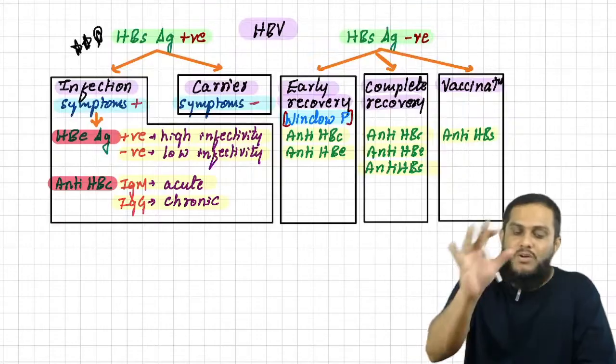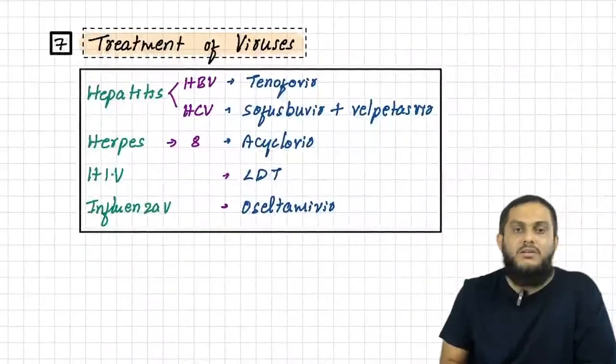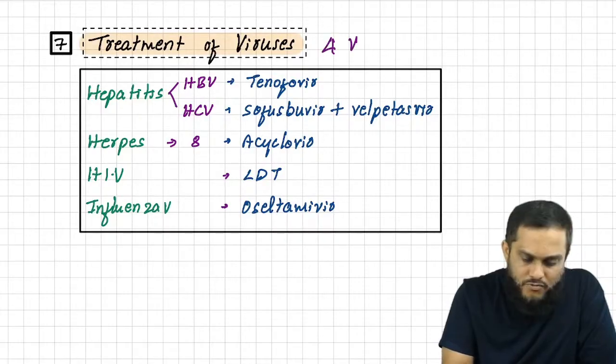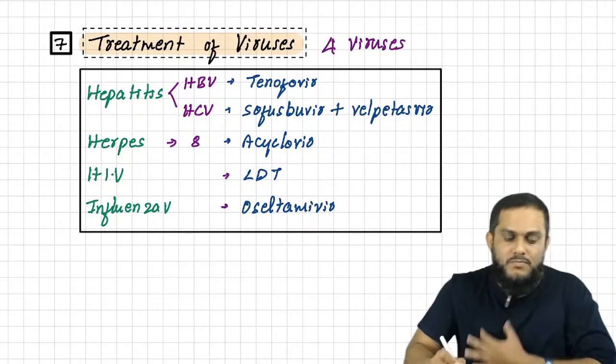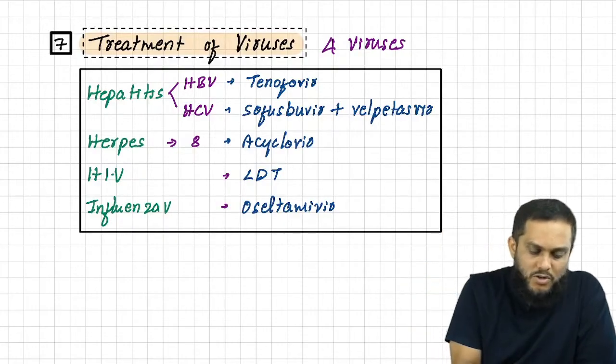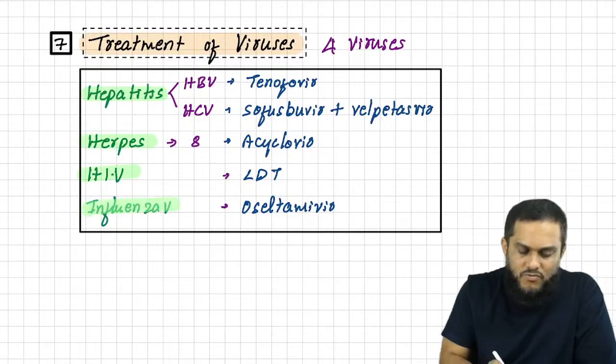So once you have completed the lab diagnosis, moving on to the treatment. Remember, only 4 viruses have treatment. And those 4 viruses are there in front of you. So which are the 4 viruses? Hepatitis virus, herpes virus, HIV virus, influenza virus.